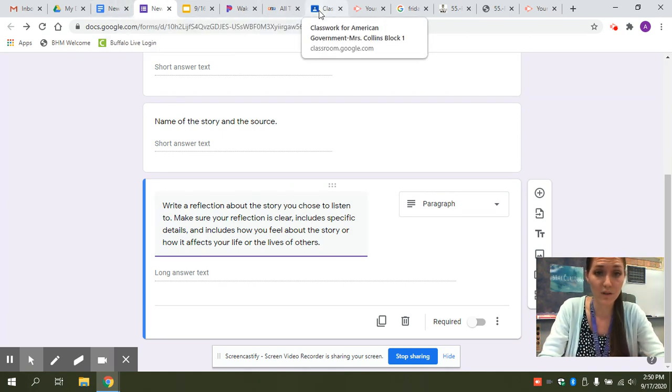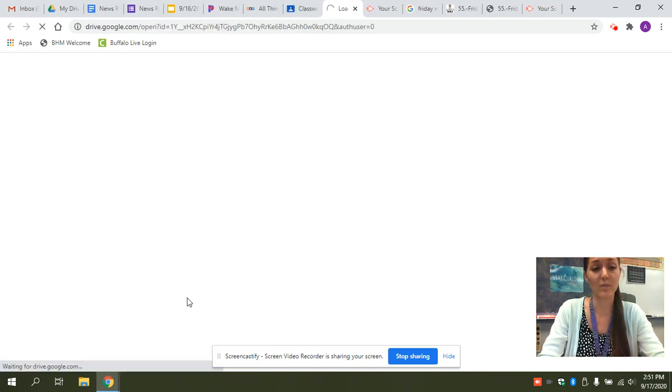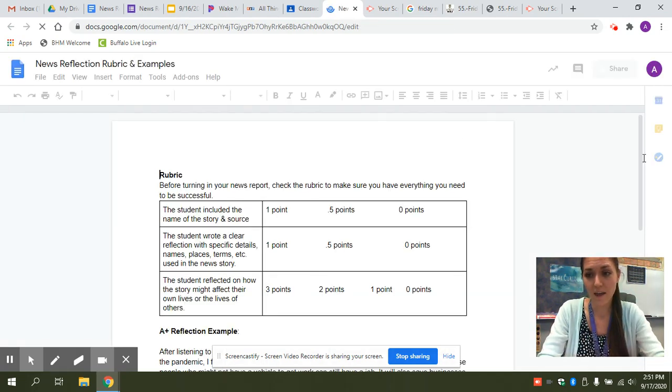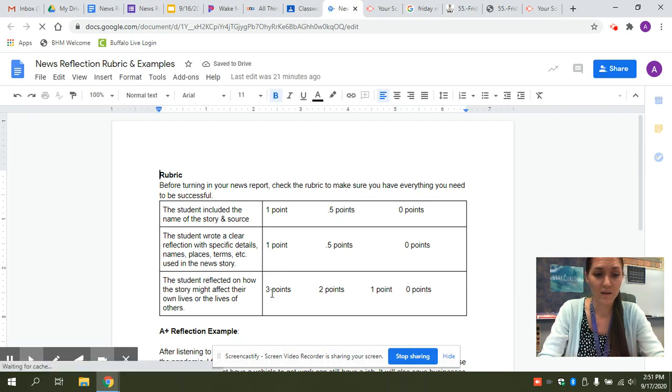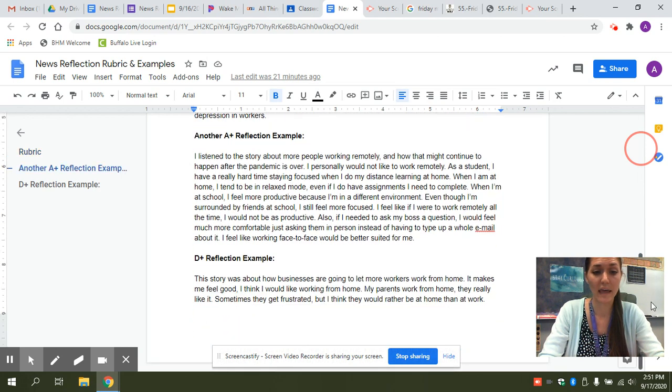Before you submit, it's a really good idea to double check that rubric so that way you have everything you need to be successful. So when you go back to Google Classroom, click on this document that says News Reflection Rubric and Examples. It'll look something like this. Okay. And it'll have the rubric. It's going to be out of 5 points. Everything you need in your assignment to get full points, and then some good examples and one bad example. So that should help you out.